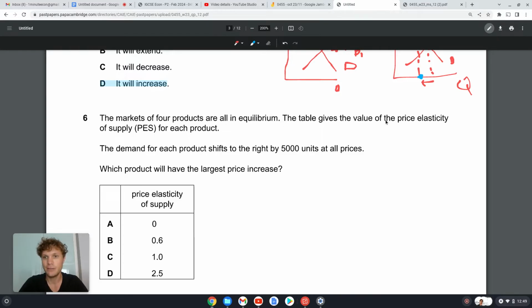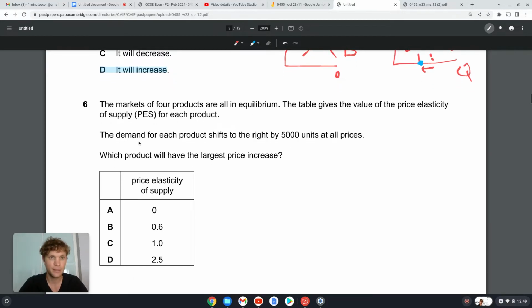The table gives the value of price elasticity of supply for each product. The demand for each product shifts to the right by 5,000 units at all prices. Which product will have the largest price increase? Okay, so we've got 4 markets here. I'm going to just quickly draw them for you.